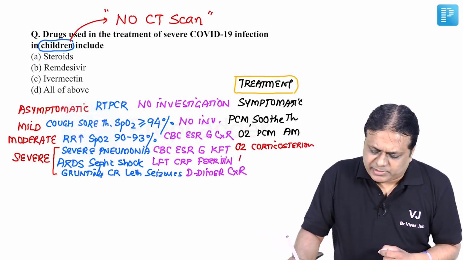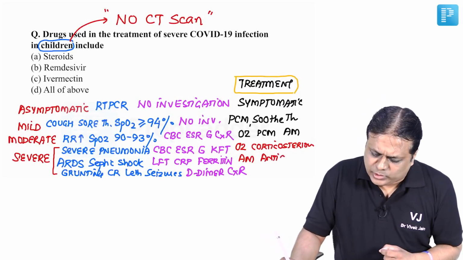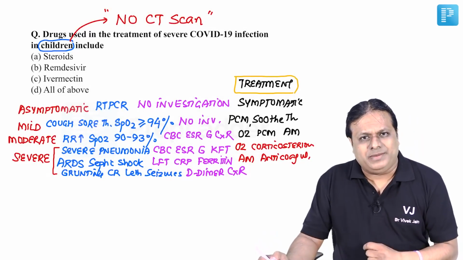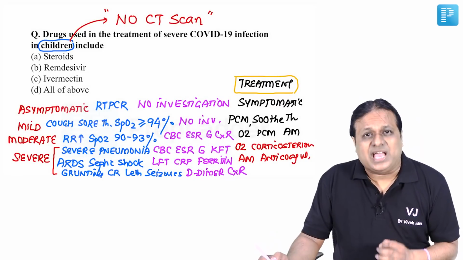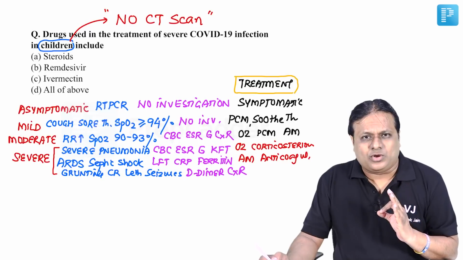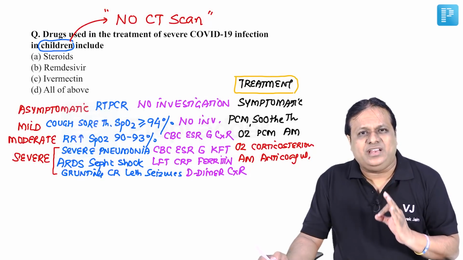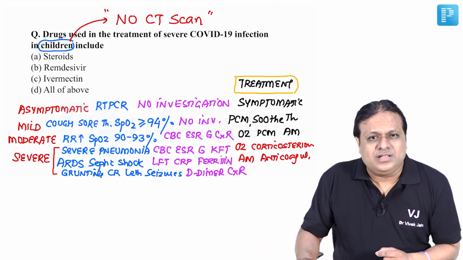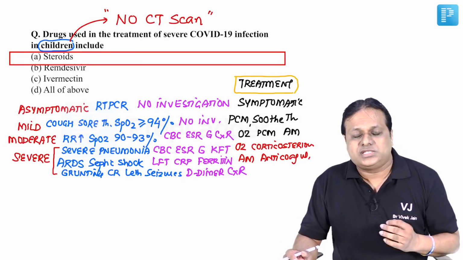This will include plus minus antimicrobials if required, plus minus anticoagulants also if required. Fluid and electrolyte balance should be maintained. In such children, please remember, remdesivir has no role in management of asymptomatic, mild, moderate or severe COVID-19 infection in our country. I am talking of children. So answer to this question: for a severe COVID-19 infection, which of the following will be used as a drug? Answer is only and only steroids.